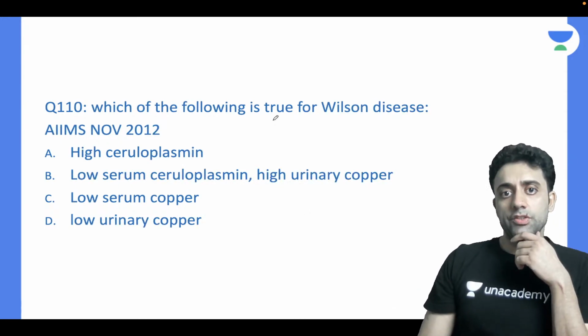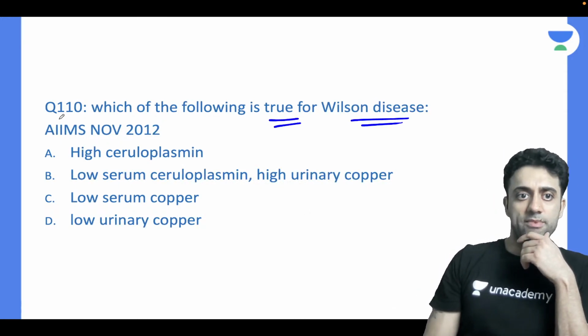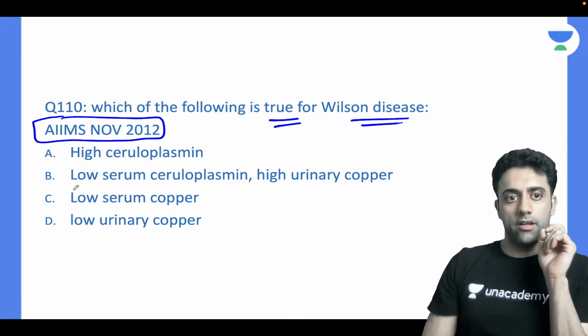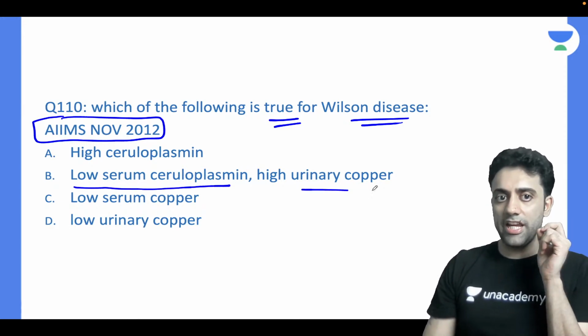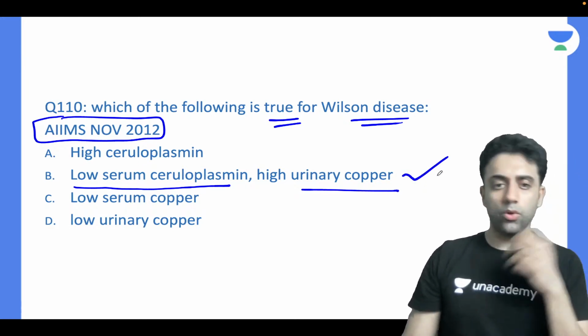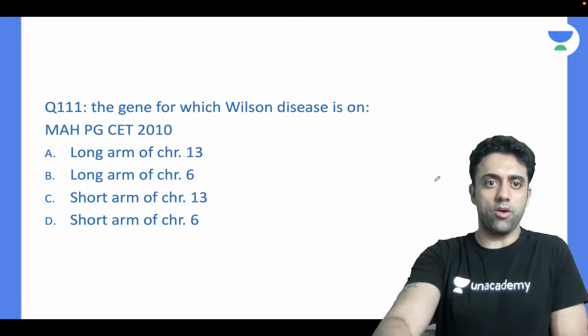Which of the following is true about Wilson disease? AIIMS November 2012 question. Which of the following is true? Low serum ceruloplasmin and high urinary copper. Is this line true? Yes sir, I think that's better actually. There is low serum ceruloplasmin level and high urinary copper.